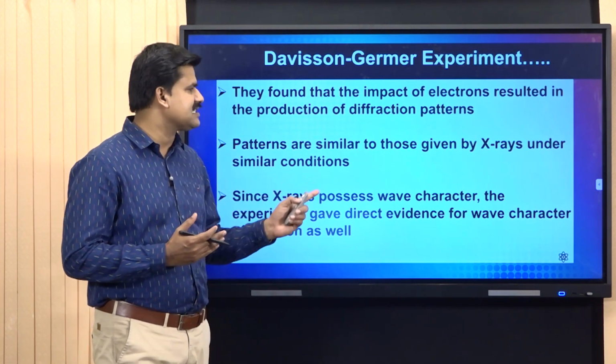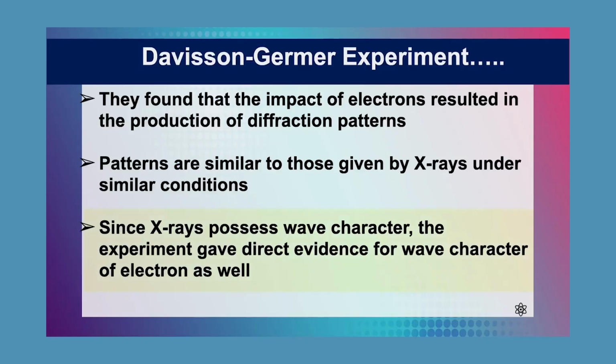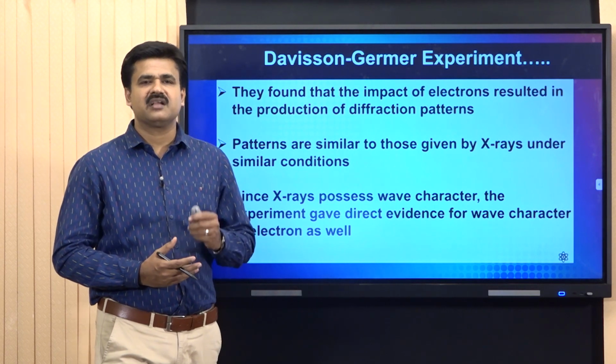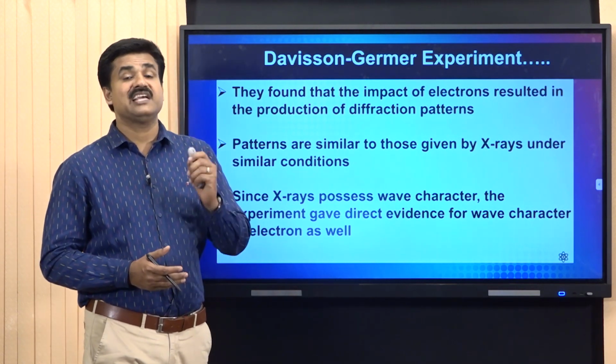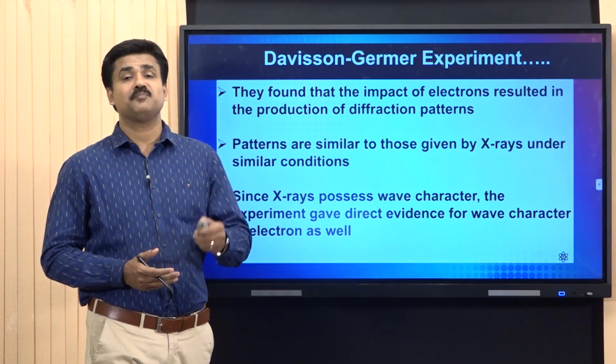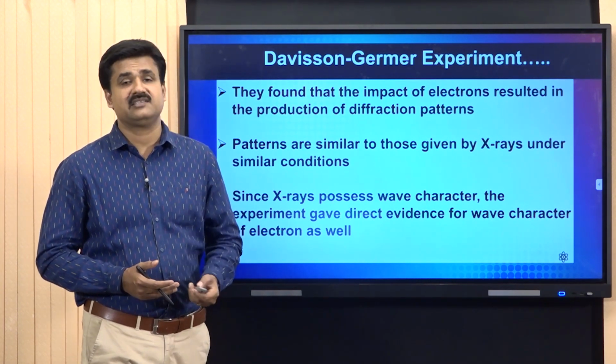Since X-rays possess wave character, the experiment gave direct evidence for the wave character of the electron as well. That is, the Davisson-Germer experiment offers experimental support to the wave nature of the electron, or simply the dual nature of matter.